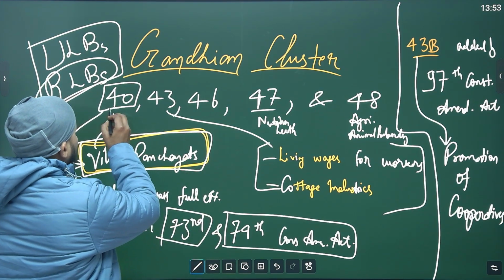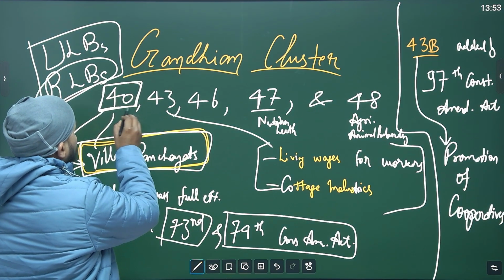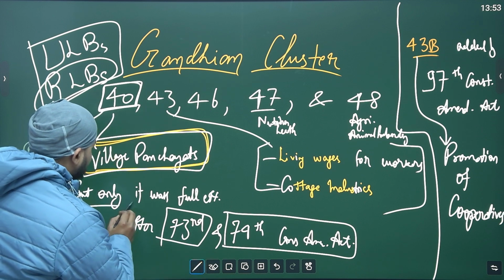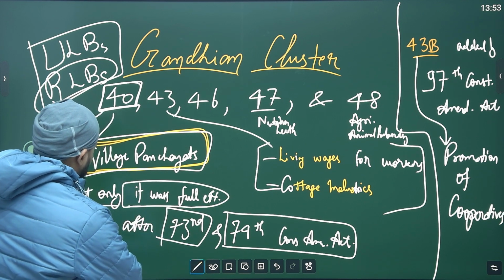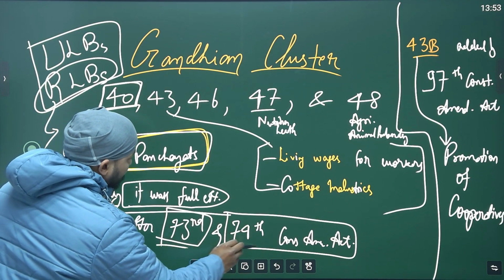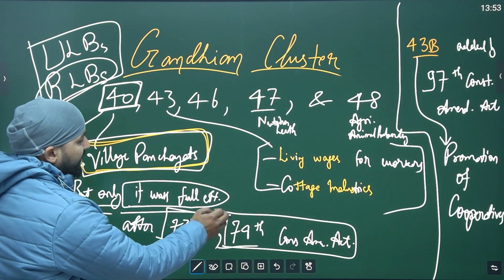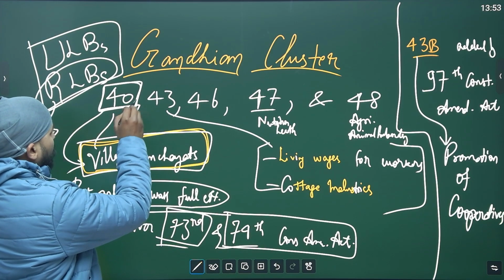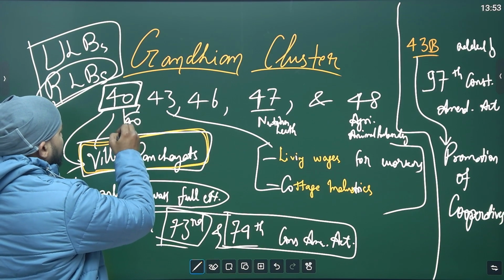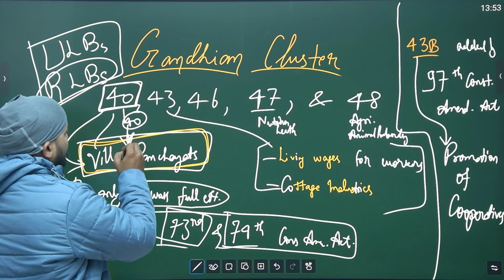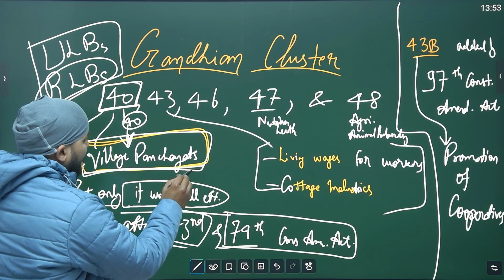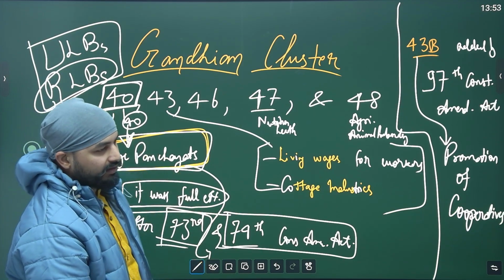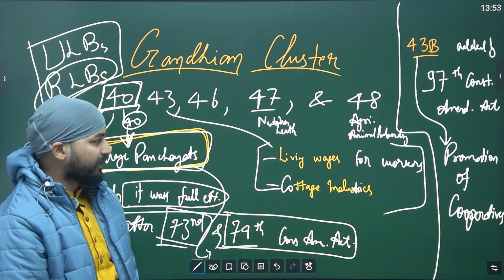So, this Article 40, which ensures that Panchayat should be formed and running smoothly, was actually made completely a constitutional mandate using these two articles. Remember this, 73rd and 74th Constitutional Amendment Act. So for around 40 years, this DPSP was just a DPSP and it did not have a constitutional mandate, but now it has. So in every part of the country, each village has its form of village panchayat.